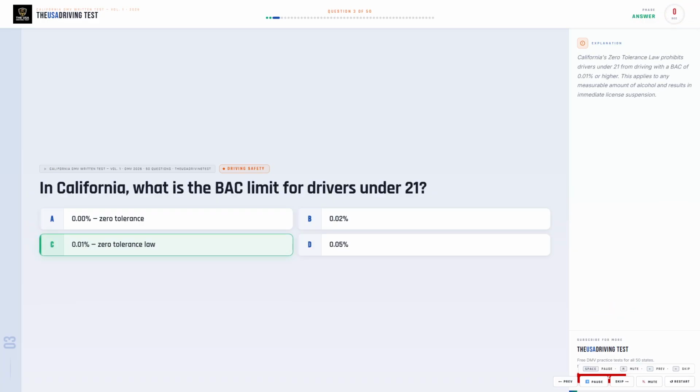The correct answer is C, 0.01%, zero tolerance law. California's zero tolerance law prohibits drivers under 21 from driving with a BAC of 0.01% or higher. This applies to any measurable amount of alcohol and results in immediate license suspension.